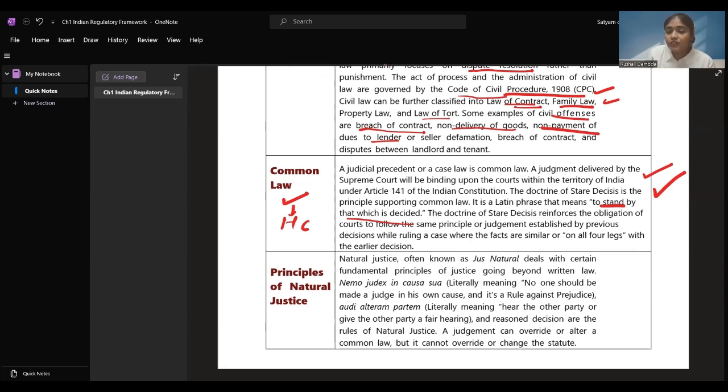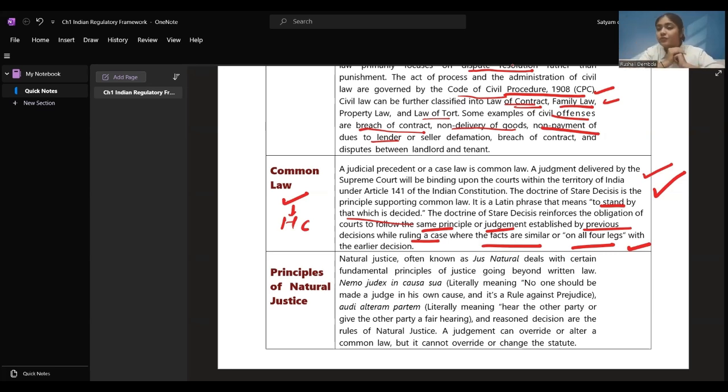The doctrine of stare decisis reinforces the obligation of courts to follow the same principle. All the courts have to follow the principle or judgment established by previous decisions while ruling a case where the facts are similar or on all fours with the earlier decision. That means all the contents are the same in that case, then they have to follow.